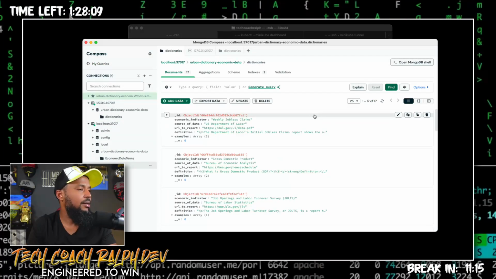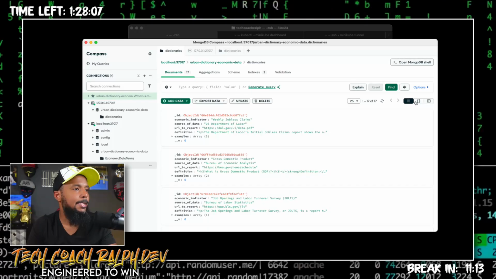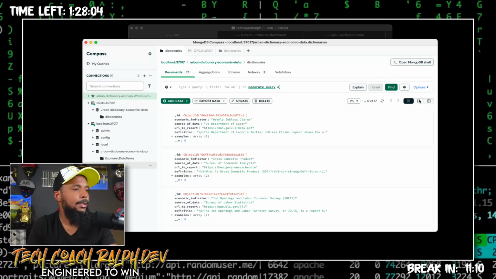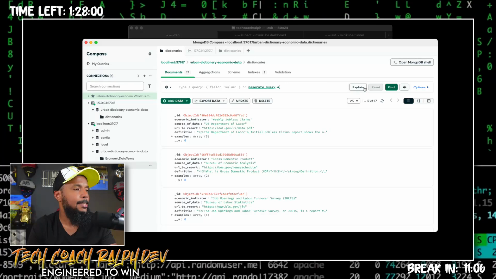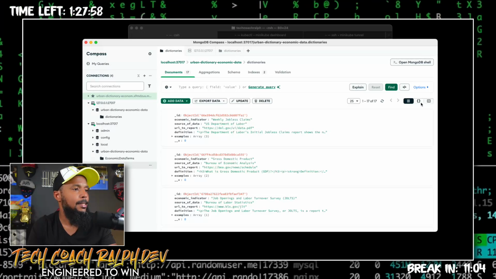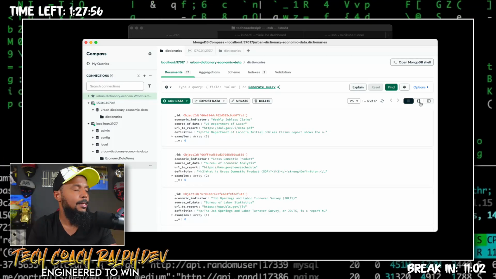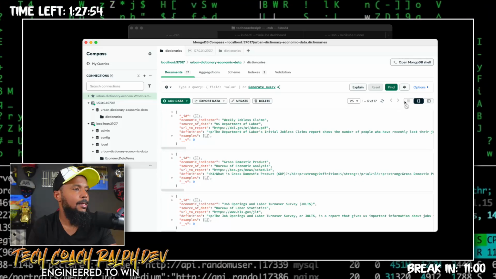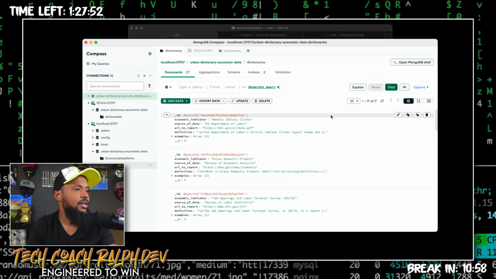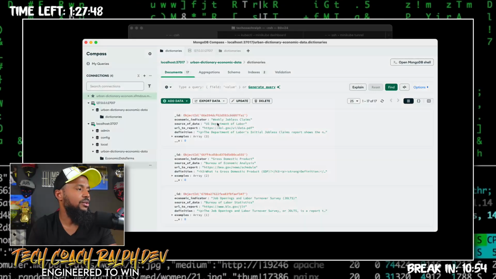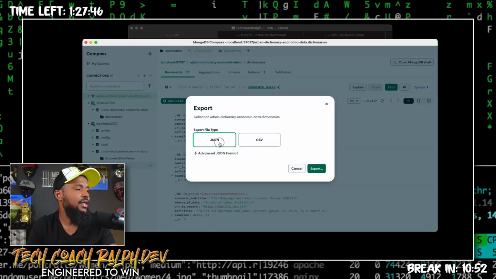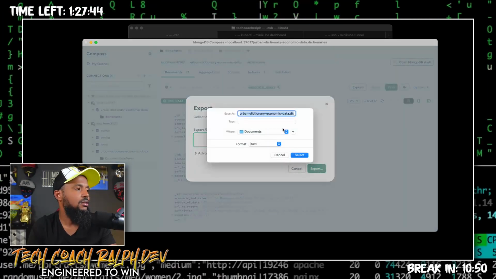Where do I get all of these? Oh, let's do export data. We're going to do export full collection. Let's do that as JSON.